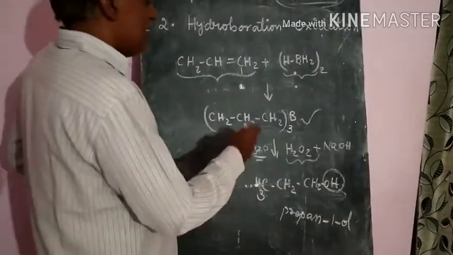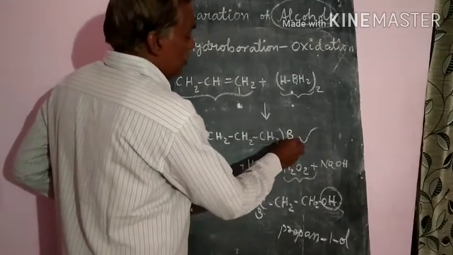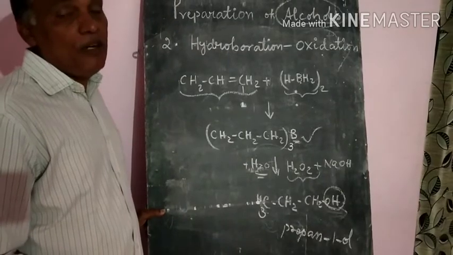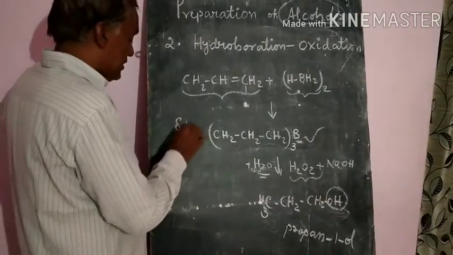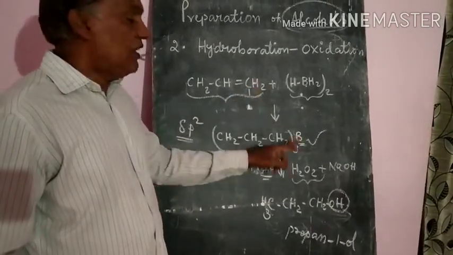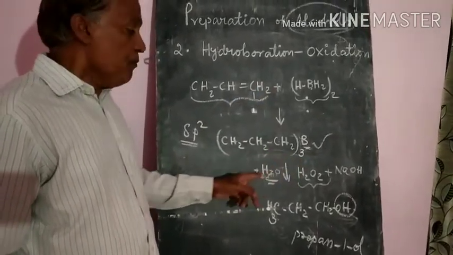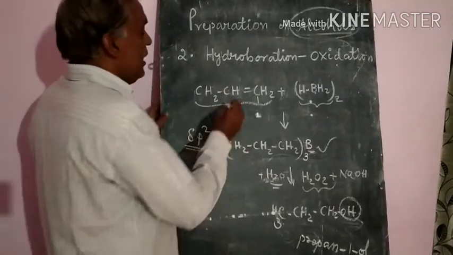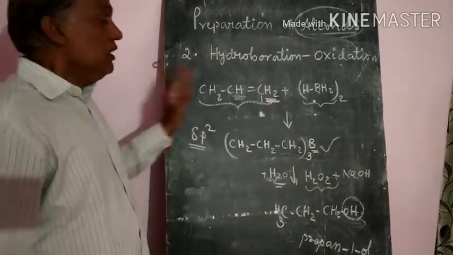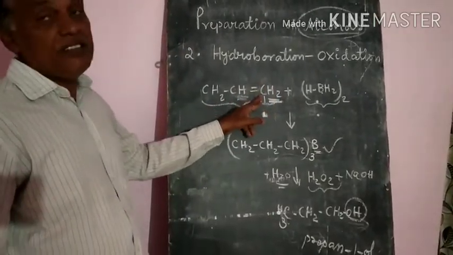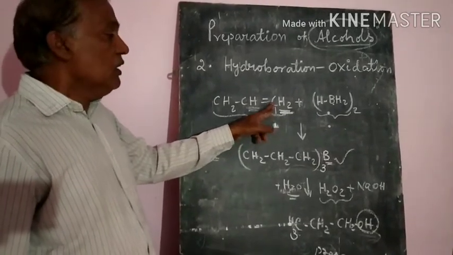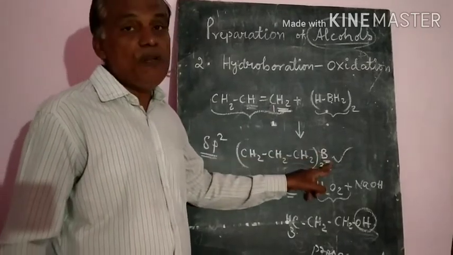Whenever this borane molecule is added to the alkene, generally it will be attached to the double-bonded carbon atom that is sp2 hybridized, where the double bond is. Boron is attached to the carbon atom that has more hydrogens.